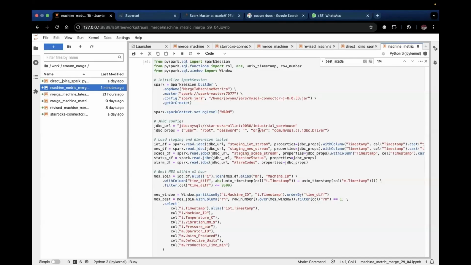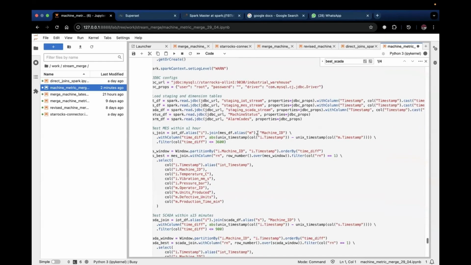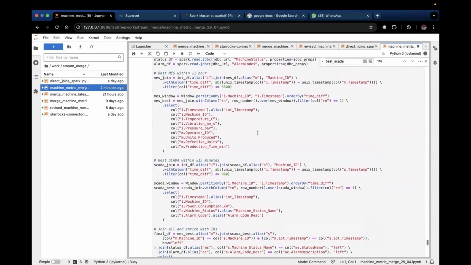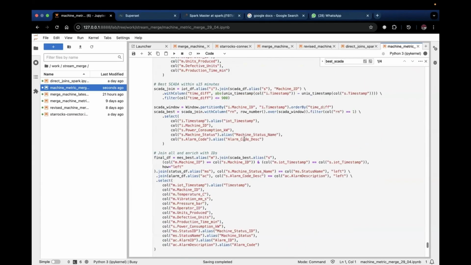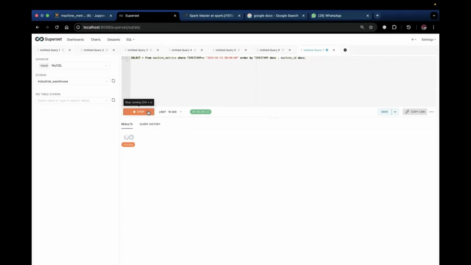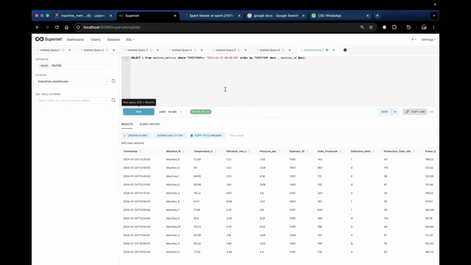After stream data is loaded into our three staging tables, namely staging IoT stream, staging MES stream, and staging SCADA stream, we run a Spark job for joining the three stream tables to the nearest timestamp via joins, and we load the data into our fact table. Now, looking at our machine metrics, that is our fact table, we see that the records are being inserted here.